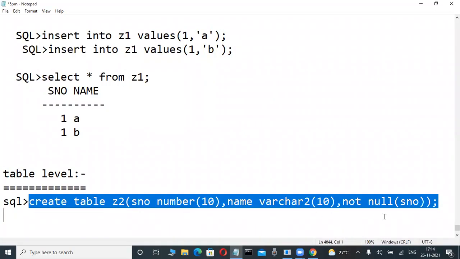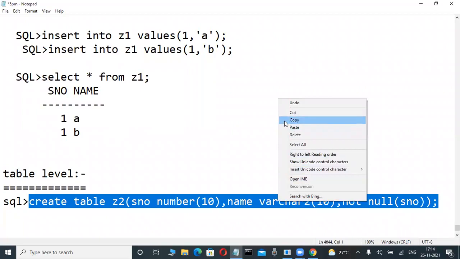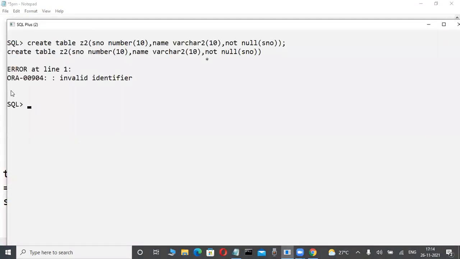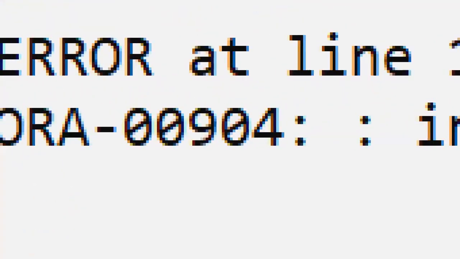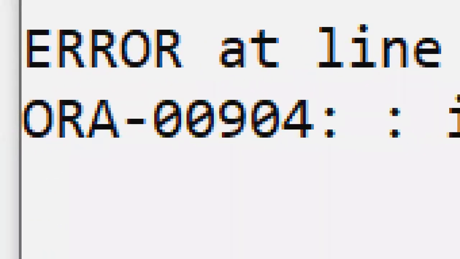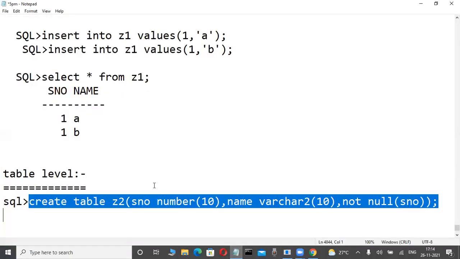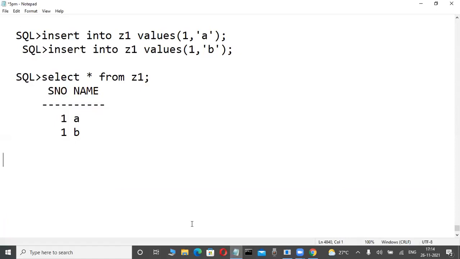Whenever we are creating the table level syntax, copy this one. I try to execute it like this here. It will give an error. Impossible. NOT NULL does not support the table level. The remaining constraints support all the levels. That's why, even if you use it at the table level, it won't work.